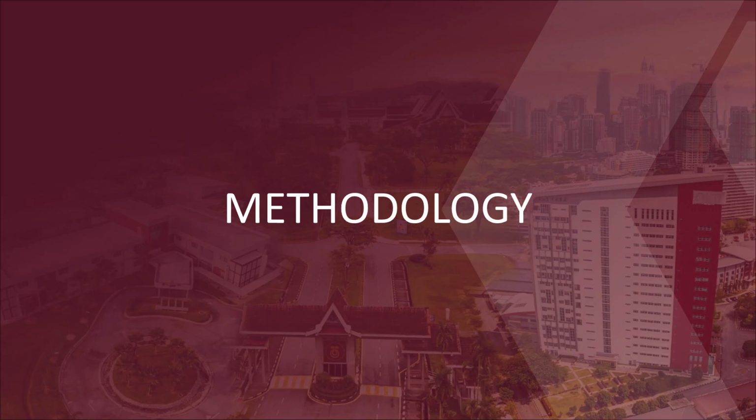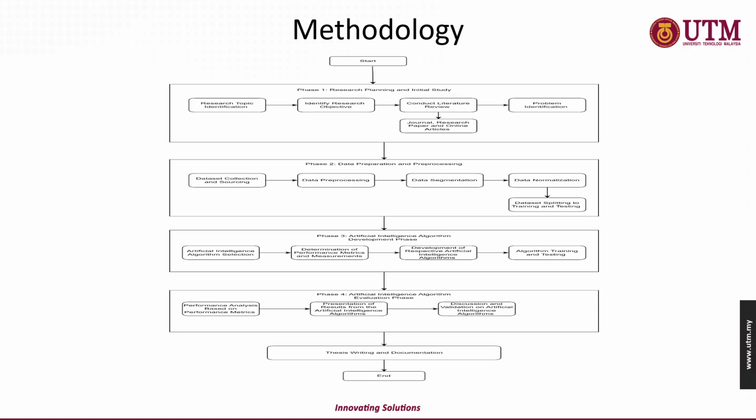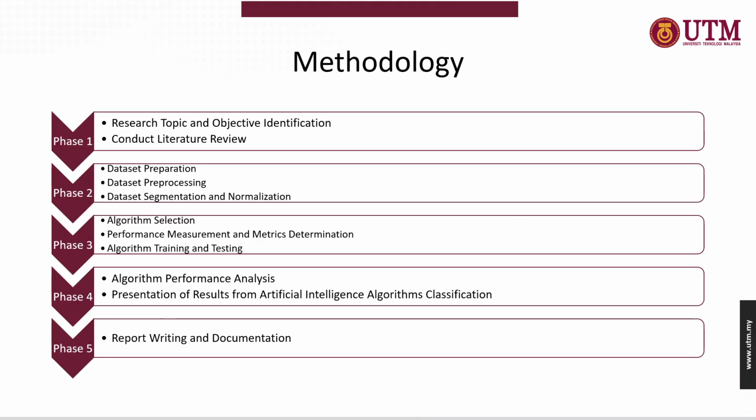Next, I would like to present the methodology that I am going to utilize and execute in this research. Here are 5 different phases inside my research methodology. In phase 1, I will conduct a research topic and identify the objective of this research.